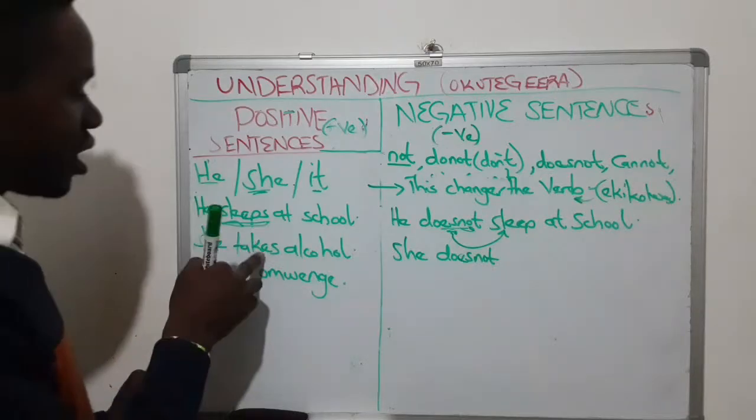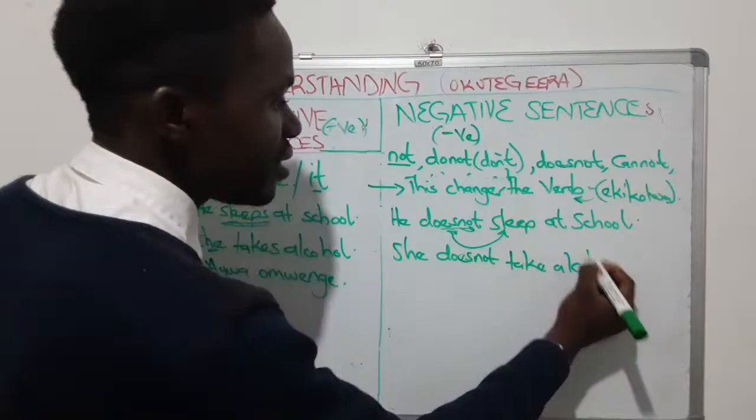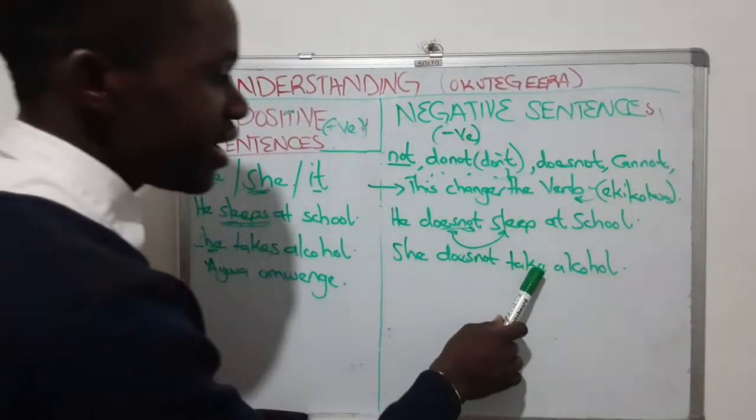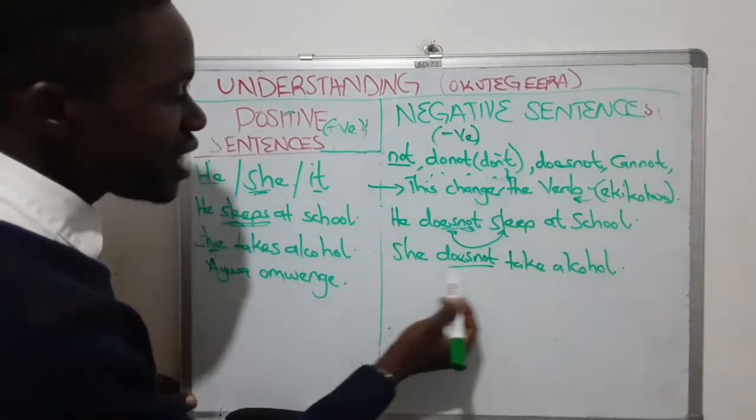Takes is the verb, so ogenda gamba she does not what? Take alcohol. Super, very simple. She does not take alcohol because for she, he, or it, I use does not.